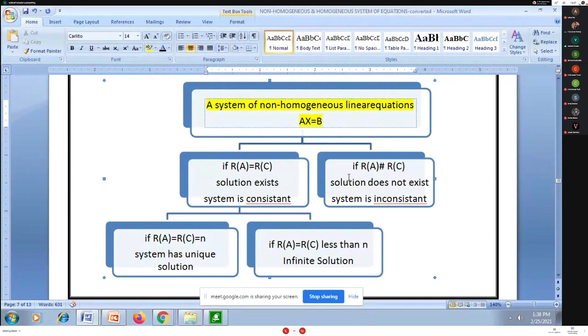If the rank of A is not equal to the rank of augmented matrix C, then the system is inconsistent.